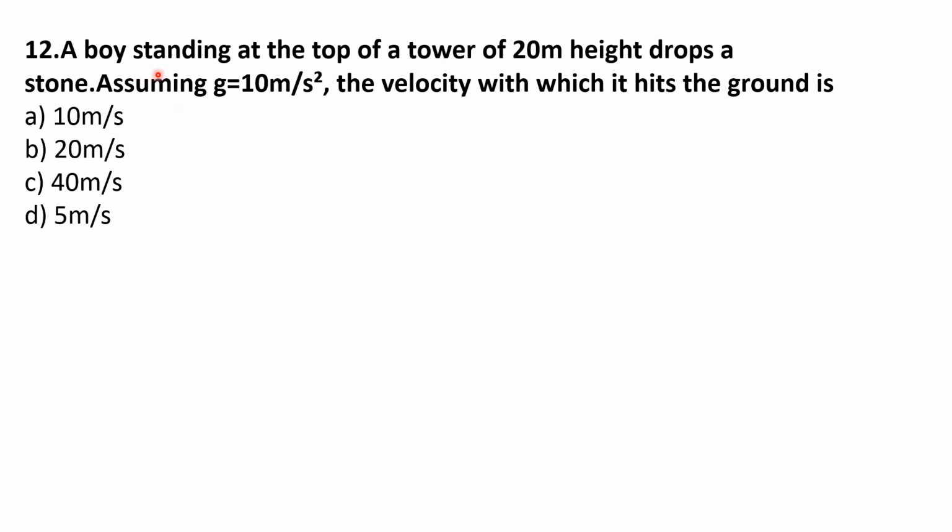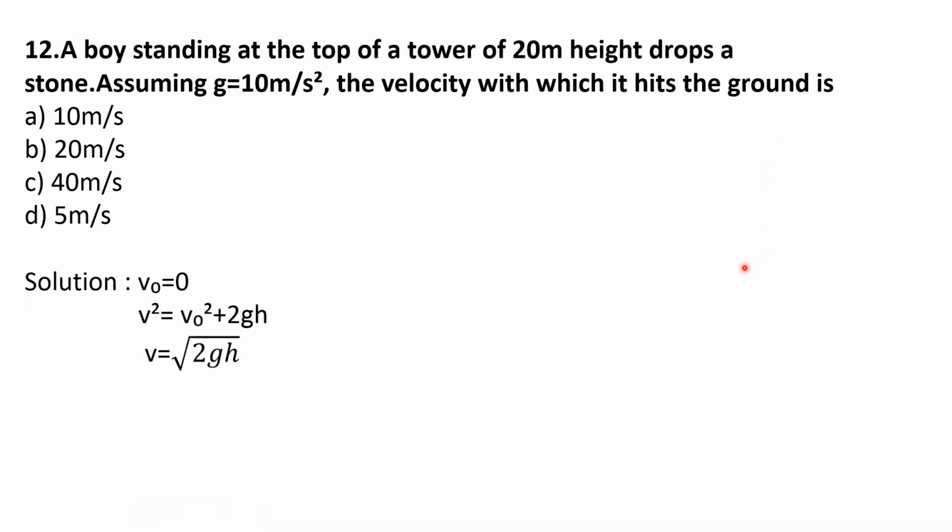In this question, a boy is standing at the top of a tower. The height of the tower is 20 meter, and the boy drops a stone from the top of the tower. So the initial velocity of the stone becomes 0, so V0 value is 0, assuming g is equal to 10 meter per second square. Here you have to find the final velocity of the stone, that is the velocity with which it hits the ground.